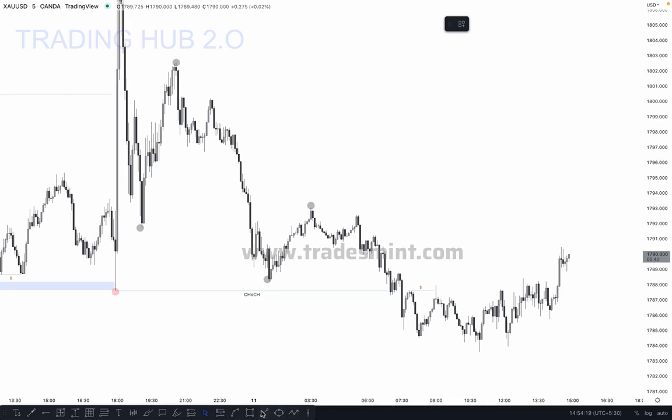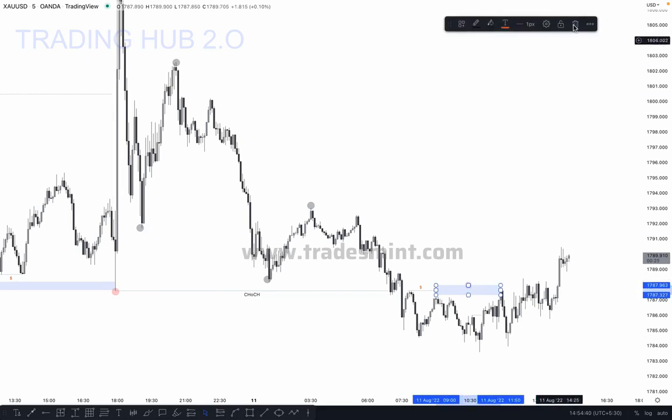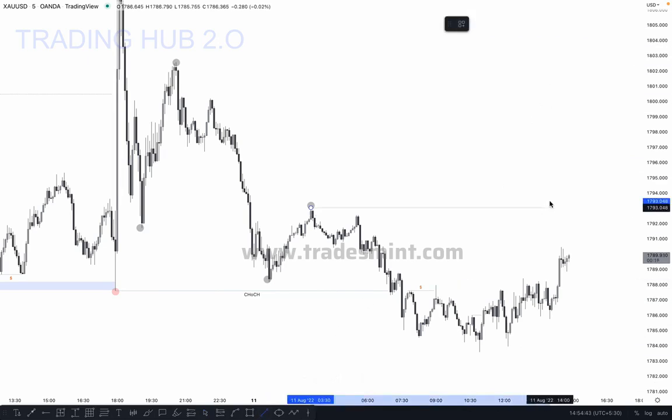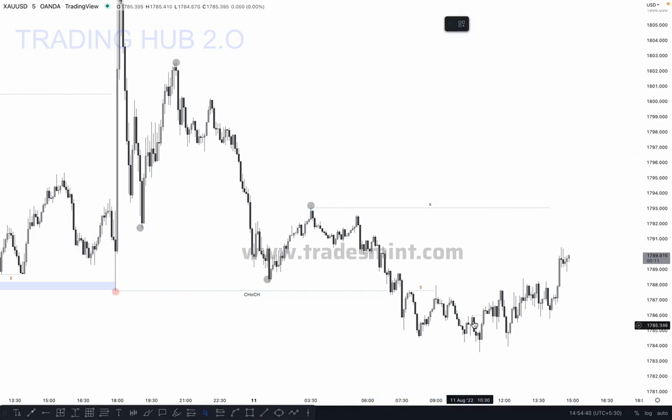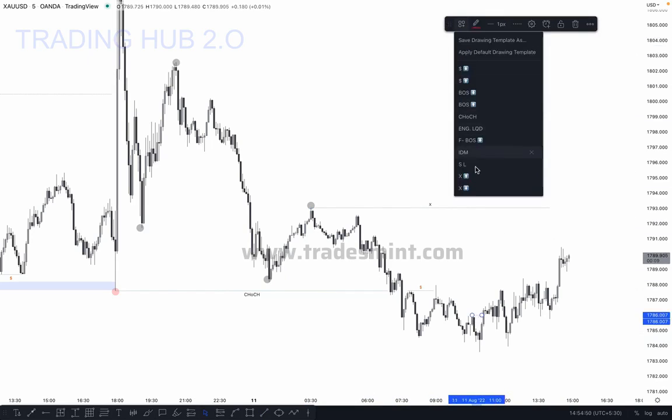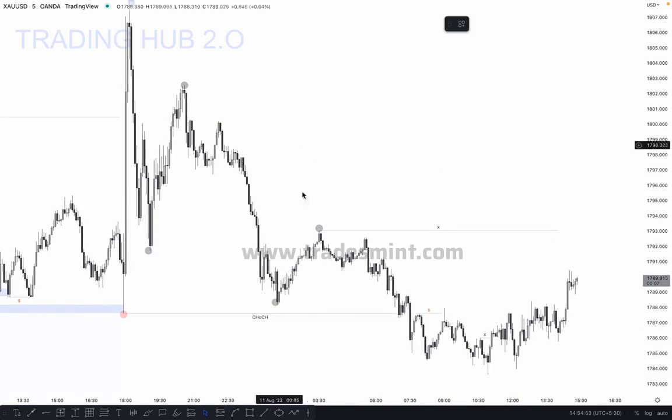So what happened here, market pushed downside, again pushed downside, and finally again the market broke this high, and this is an inducement. And then the market again gave a reaction in a lower time frame also, and then the market pushed downside. But in reality, where is our major inducement? The major inducement is here. Once the market takes out this major inducement, we can sell, because the minor inducement will give you a minor move, and a major inducement always gives you a major move.